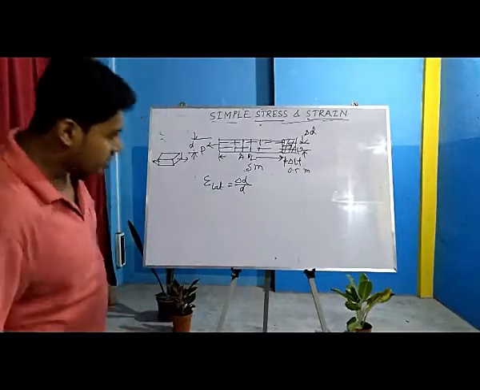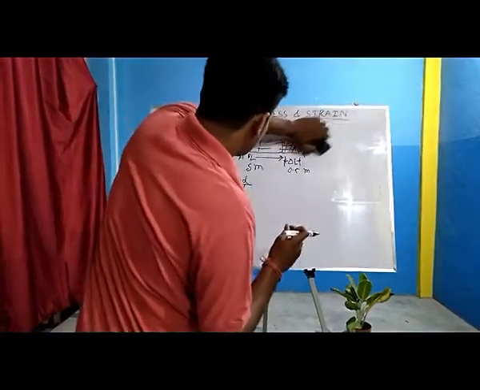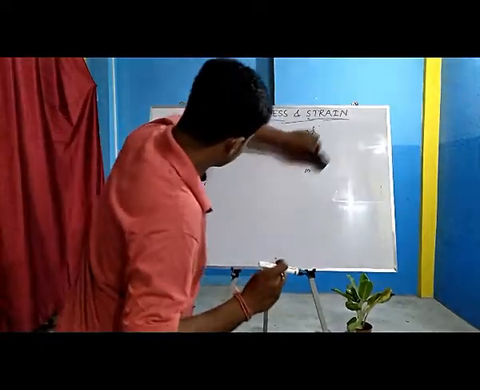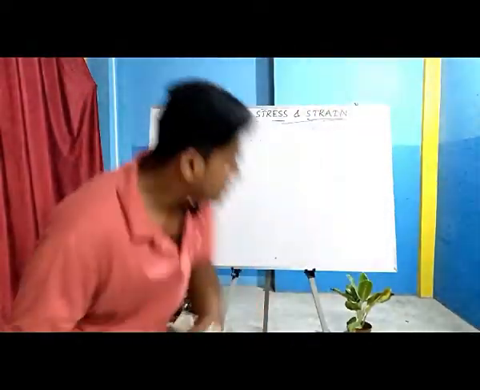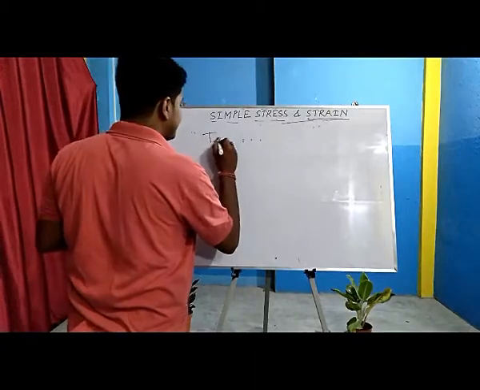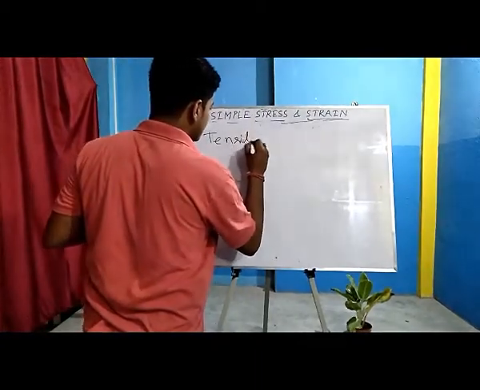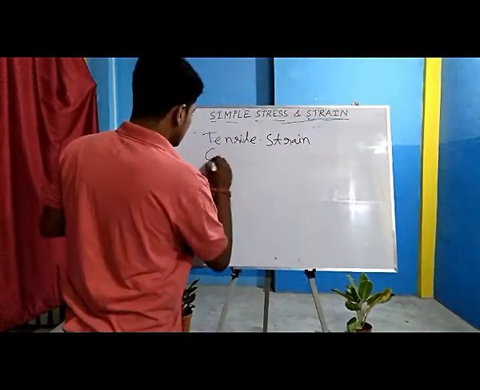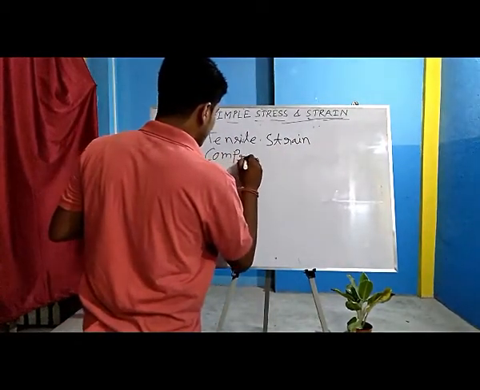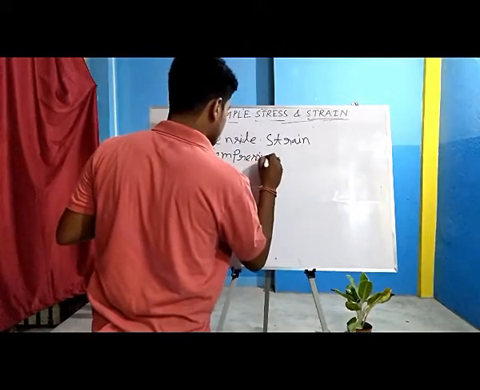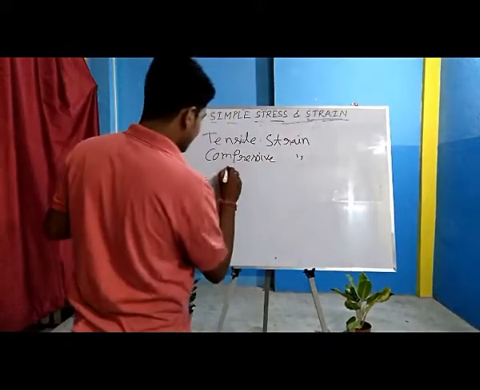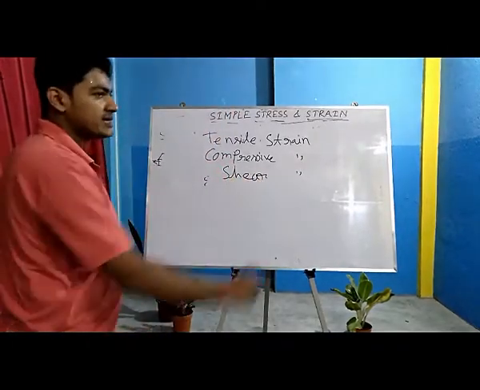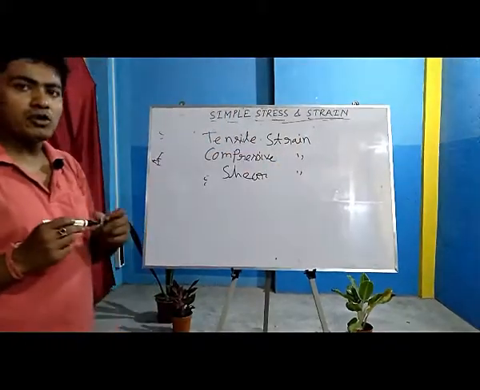So if we classify strain, like stress, it is tensile strain, compressive strain, and shear strain. As you can see, if we apply shear force, there must be some amount of shear strain.